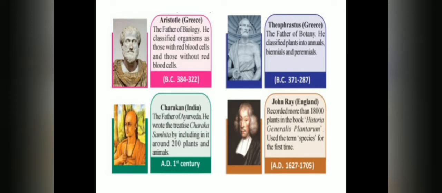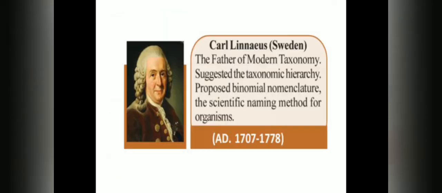These were the scientists who made valuable contributions in taxonomy, and yet another scientist is here. It is Carl Linnaeus. Carl Linnaeus is from Sweden and he is somewhat special because he is the father of modern taxonomy.